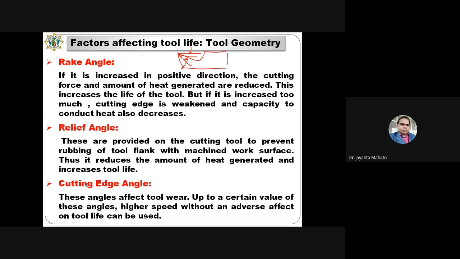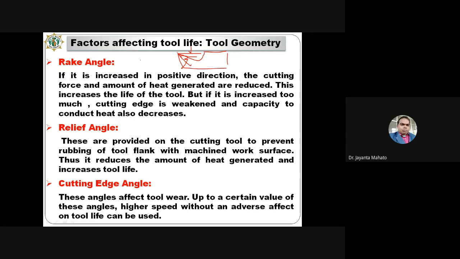If the rake angle increases in the positive direction, means more positive rake, then the cutting force, the force required to cut the material, will reduce, and the chip can be removed easily, due to the contact between the chip and the rake face of the tool.